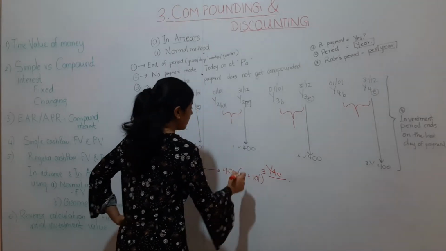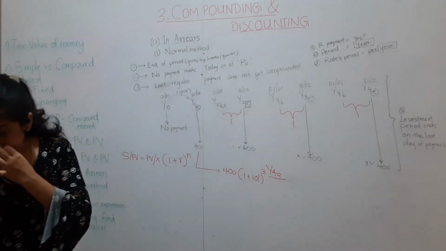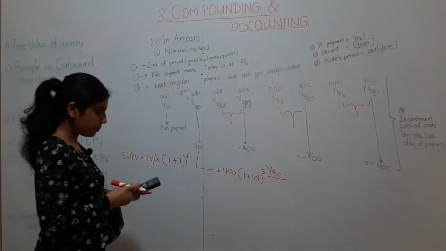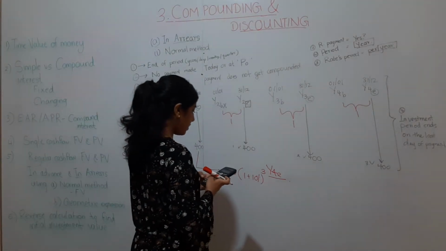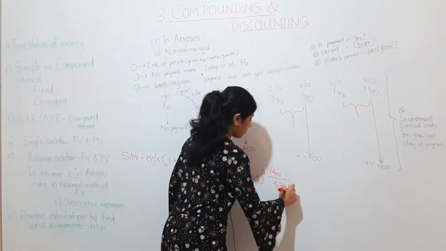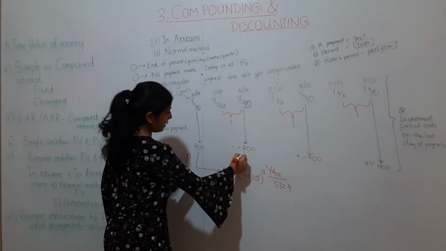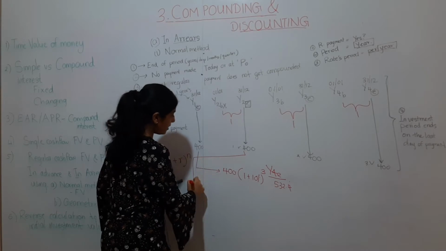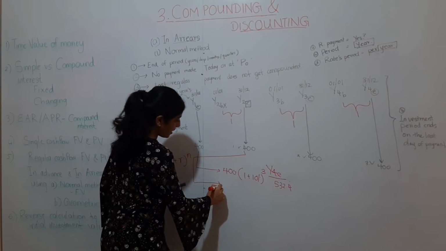Alright, so that will be 1.1 to the power 3 into 400, which is 532.4. Second year's interest, second year's regular payment.